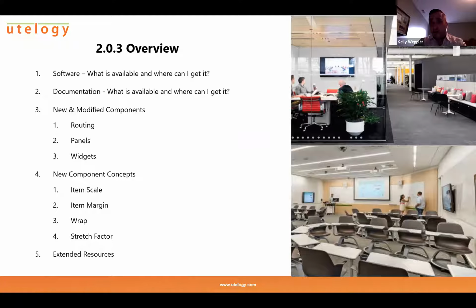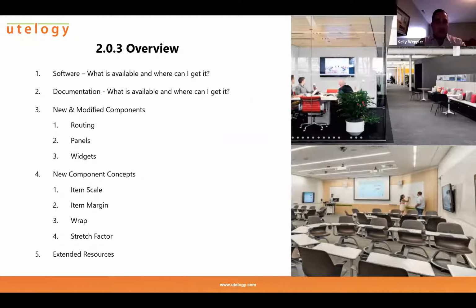So some components you've never worked with before, and some pretty significant enhancements to those that you have maybe worked with in the past. We also have a number of new concepts regarding components. So things like item scale and item margin, wrap, stretch factor, and we'll be going into all of those items in detail. And then lastly, we have this new concept of extended resources. And extended resources will allow you to import images, icons, etc. that may be valuable to your customer's deployment.